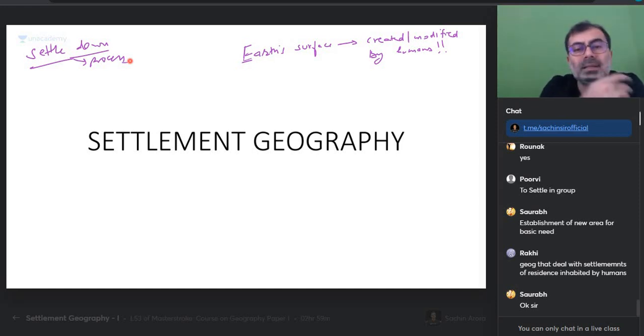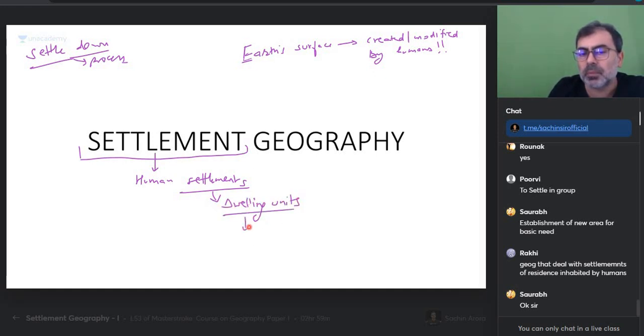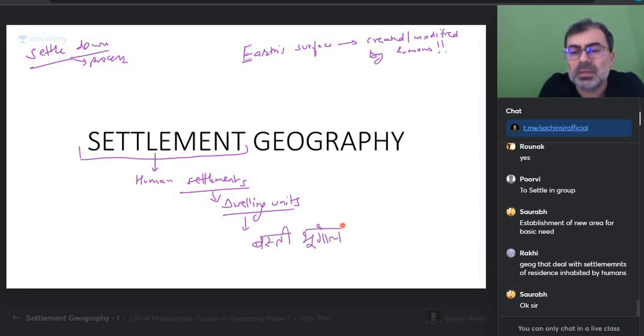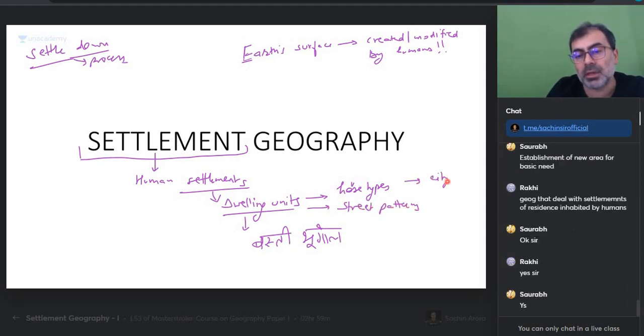Okay, so settlement geography is where humans settle. Human settlements. What are settlements? Dwelling units. हिंदी में बोलते हैं इसको बस्ती भूगोल, where हमारी बस्ती होती है. तो dwelling units. So where we dwell, where we stay, what kind of settlements we make, what kind of dwelling units do we make? Yes or no? What are the house types? What kind of street patterns do we have? What is the city infrastructure that we have?